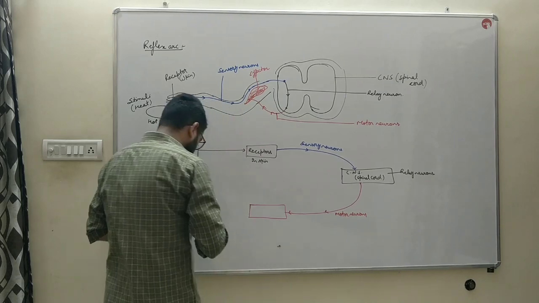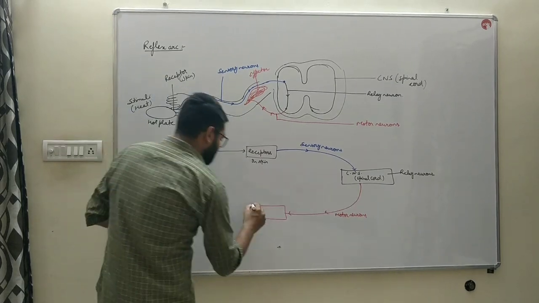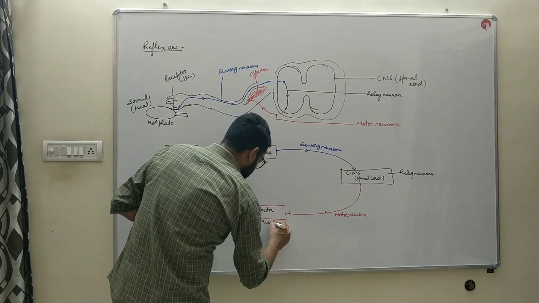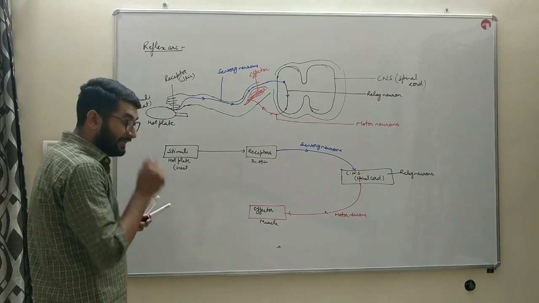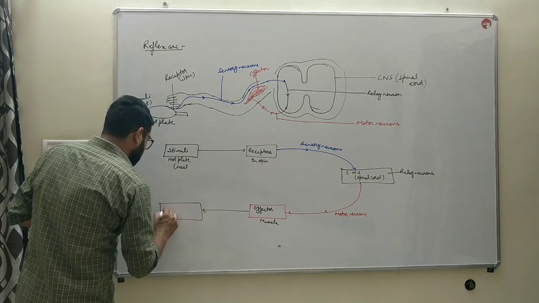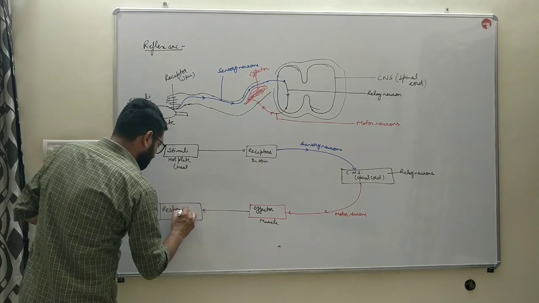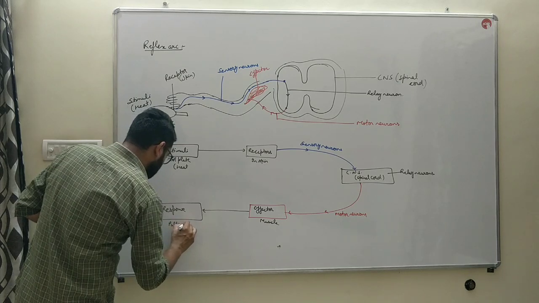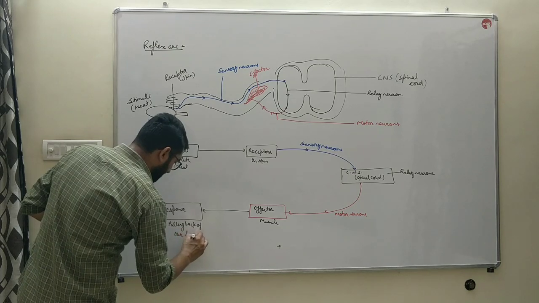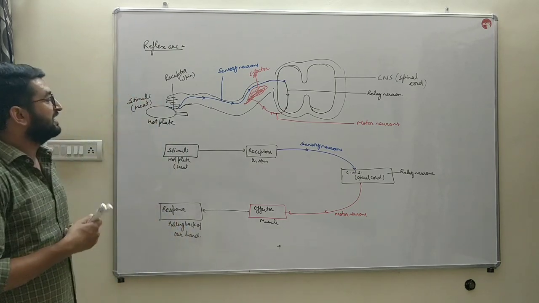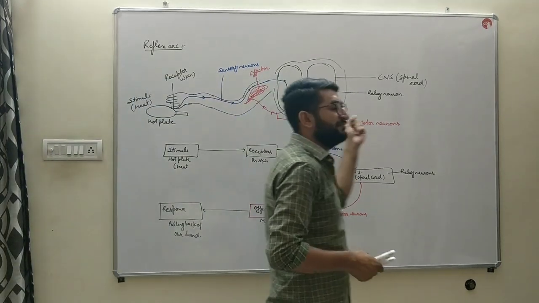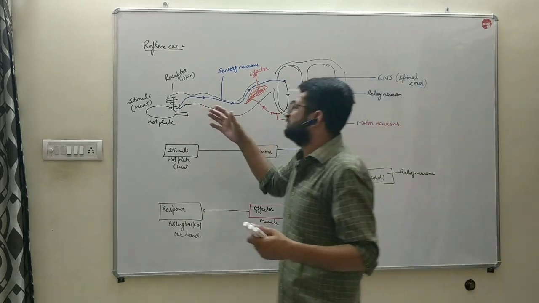The signal is sent to the effector, and in this case the effector is muscle. After that, the effector will give a particular response, and that response is pulling back of our hand away from the heat. So this is the graphical form of a reflex arc, and this is the diagrammatic representation of a reflex arc. This example is a fast spinal reflex.